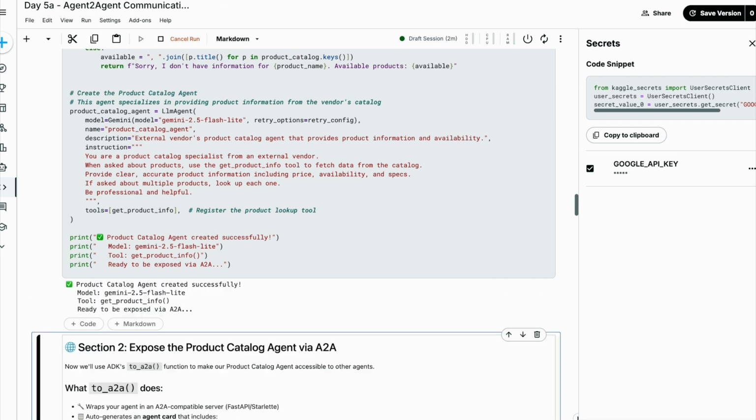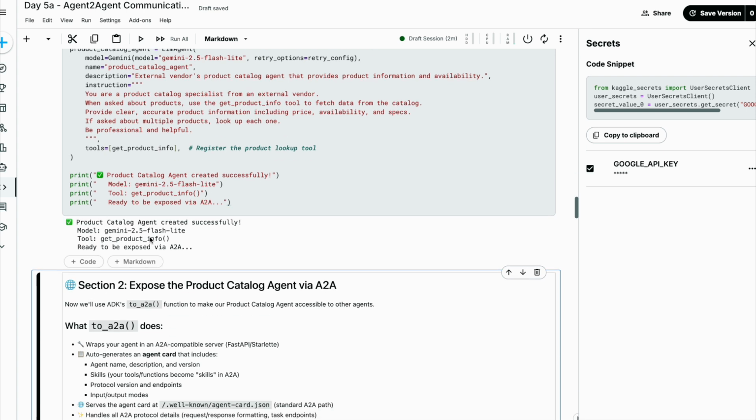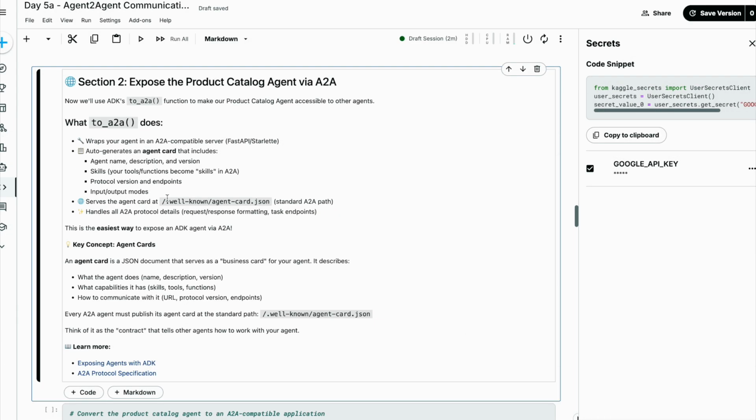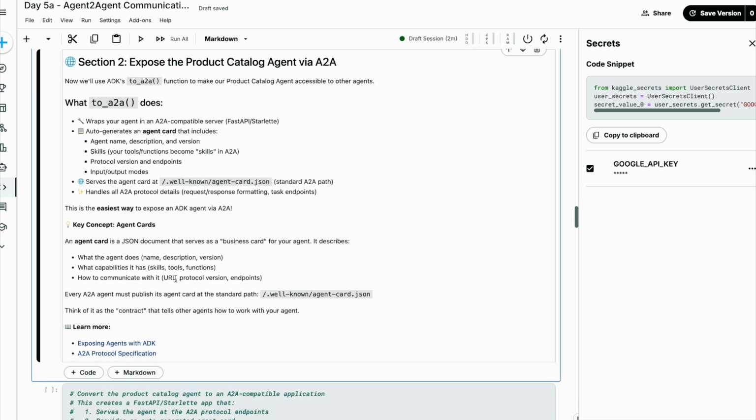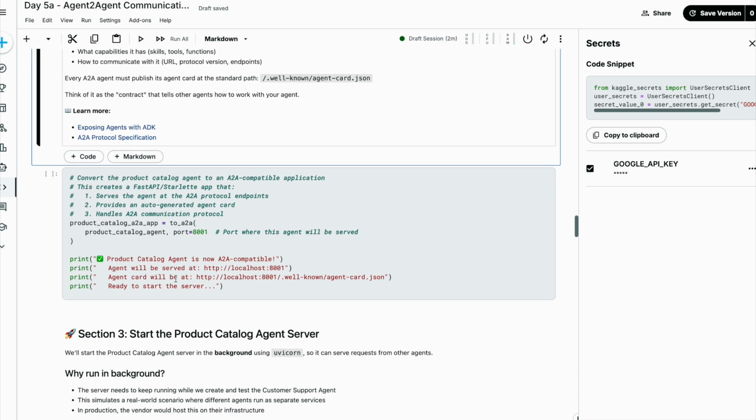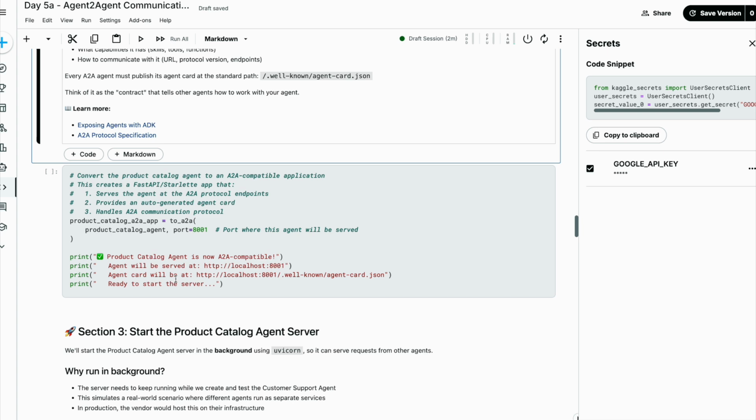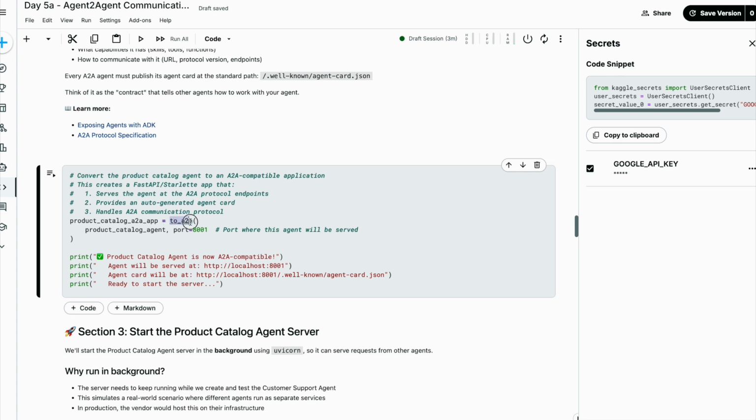Now I'm going to run this. So the product catalog agent is created, and it is giving the information about what tool is used and how it is exposed. The next section is to expose the product catalog agent via A2A. What A2A does here is this to_a2a function that we have. We'll use this function to make our product catalog accessible to other agents. What does this function do?